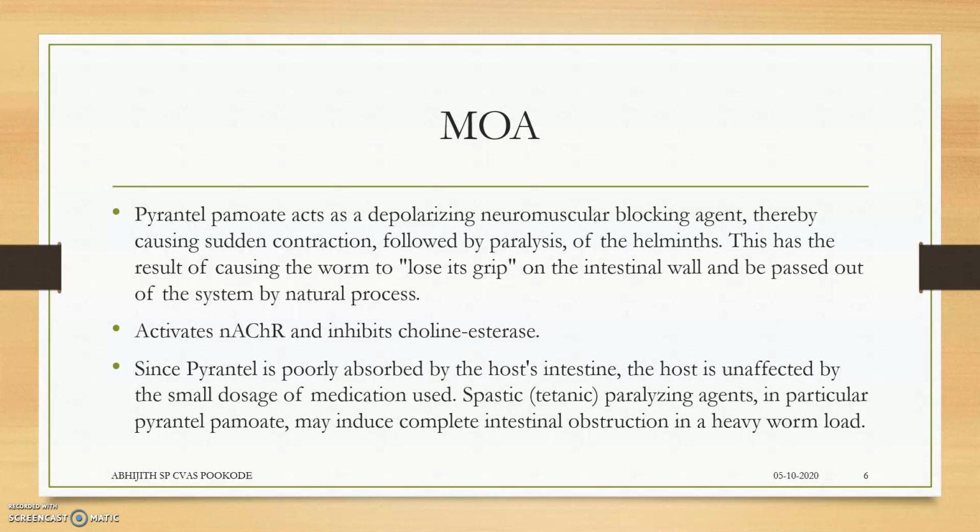This results in the worm losing its grip on the intestinal wall. Actually, they have a tight grip on the intestinal wall, and this is loosened due to the paralysis of the worm.